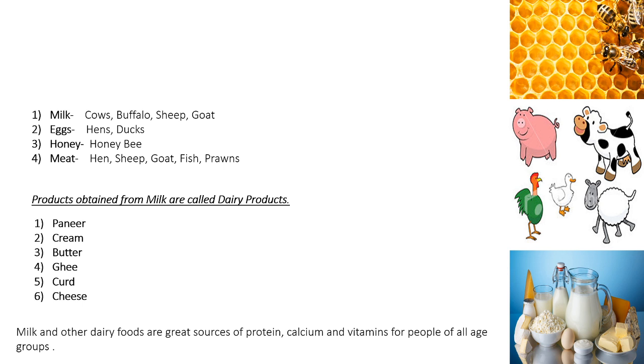Next, till now we discussed what we get from plants. There are also food substances that we get from animals as well. The most important and essential food item that we get from animals is milk. So where do we get this milk from? Cows, buffalo, sheep and goat. And eggs, very nutritious. We commonly get them from hens and ducks.